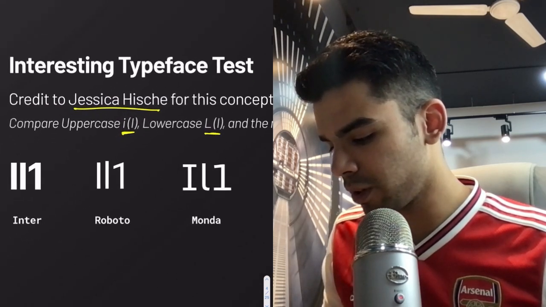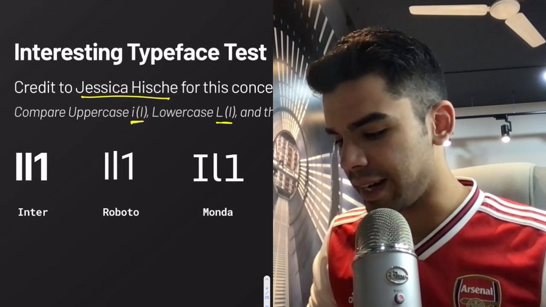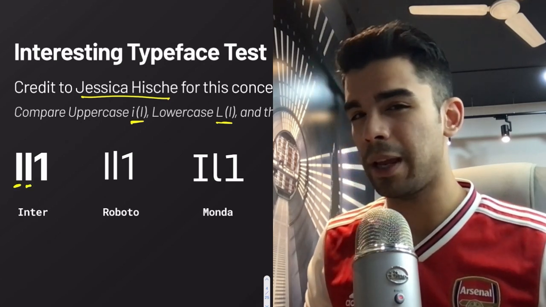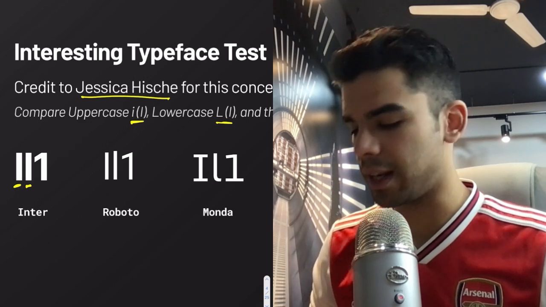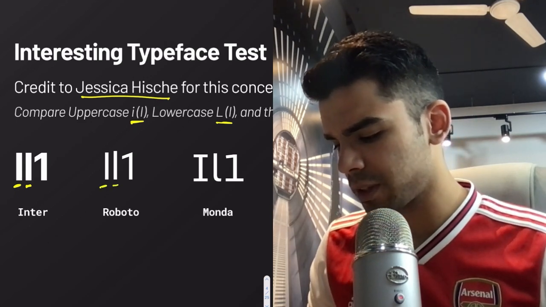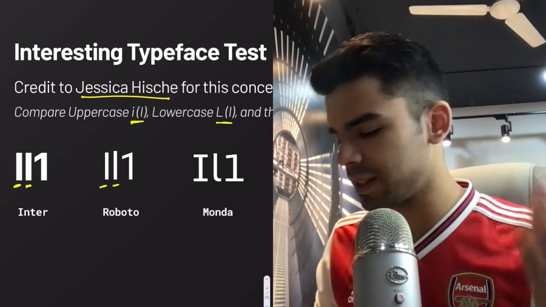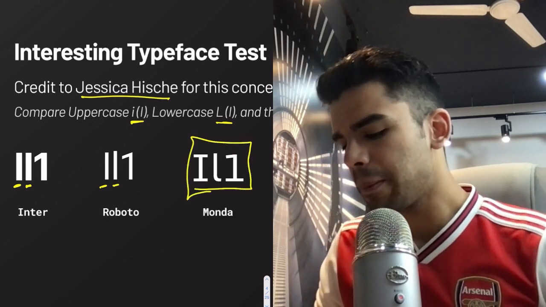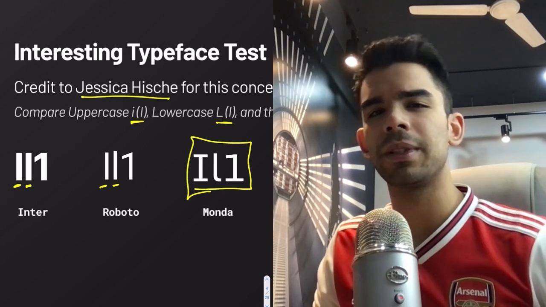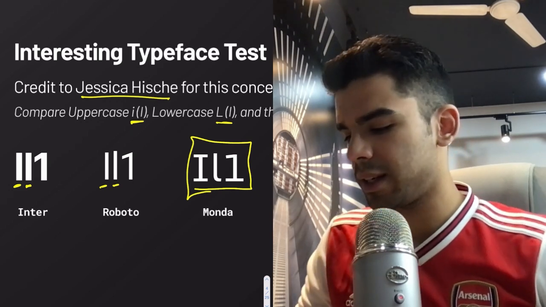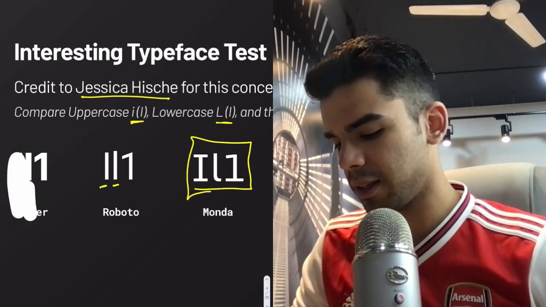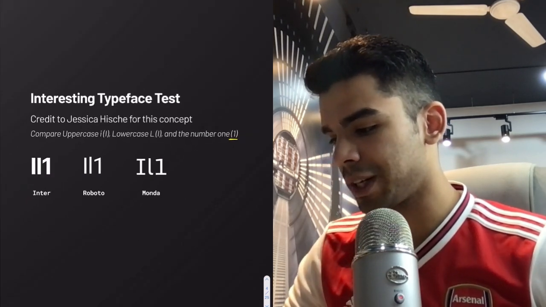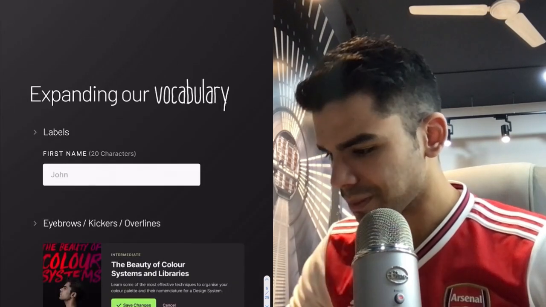So I have 3 Google fonts here, and you'd realize that in Inter, the uppercase I and the lowercase l pretty much look the same, which is not really a good sign. Even in Roboto, the difference is very slight, very subtle, but in the font Monda, it is absolutely crystal clear. But it's a trade-off. Some people say it's kind of okay that the lowercase L and the uppercase I look alike. But it's just an interesting test that I knew, so I thought I'd mention it to you guys.